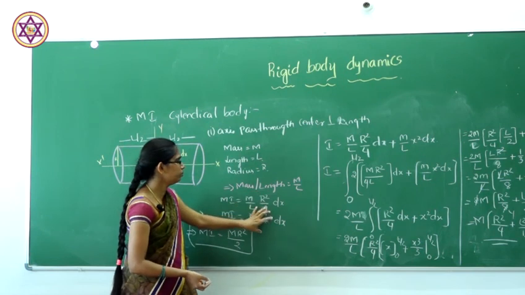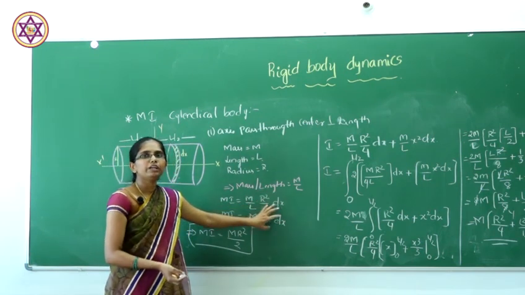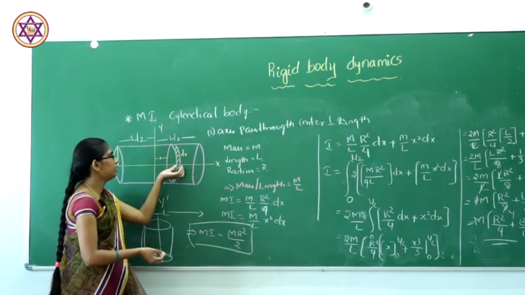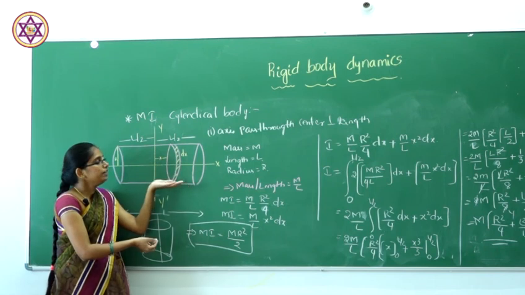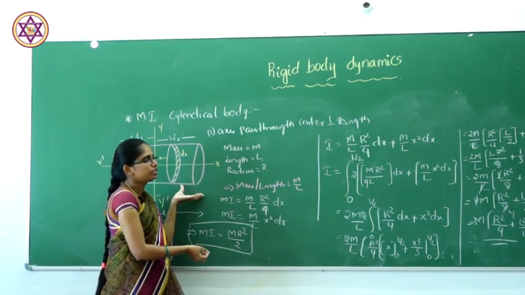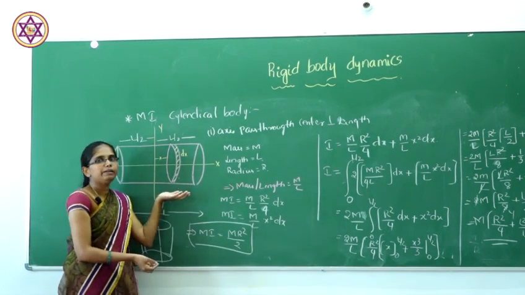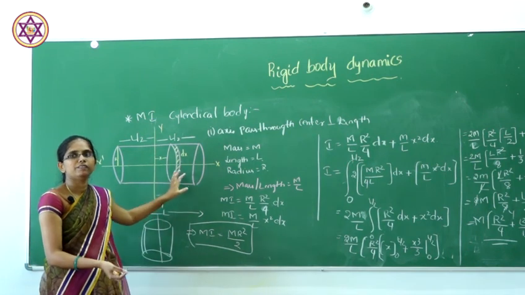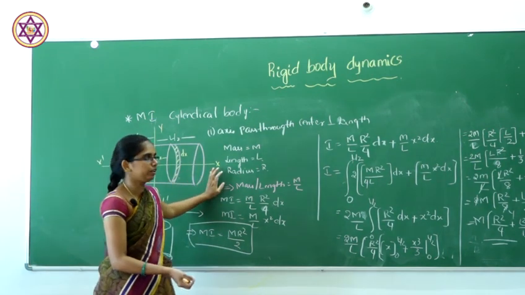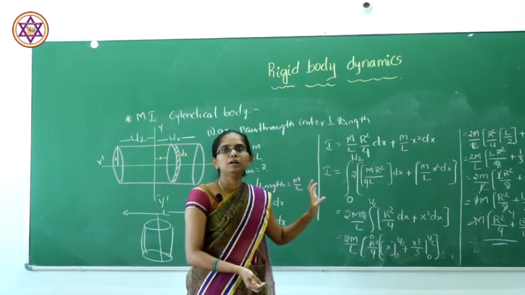These are the two moments of inertia. By adding the two, we get the moment of inertia of the small part of the cylindrical body. We need the total moment of inertia of the cylindrical body. By integrating from the limit 0 to L by 2, we get the total moment of inertia of that cylindrical body. So, this is all about the moment of inertia of the bodies.